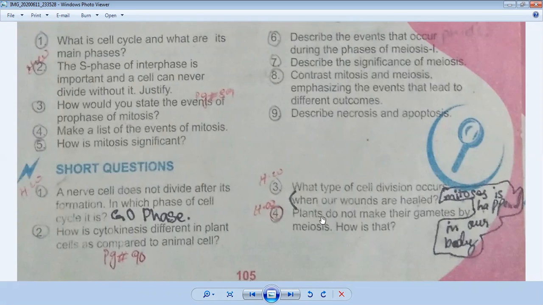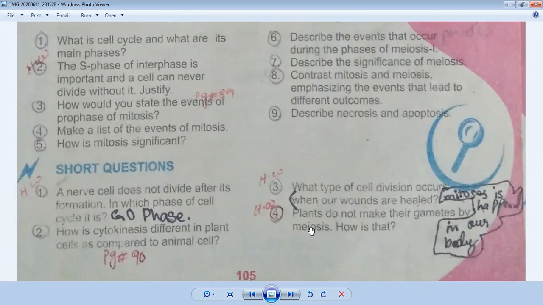Now question number 4. Plants do not make their gametes by meiosis. How is that? This is a very important question. We have discussed cytokinesis in plants and in animal cells. Then we discussed the four stages of mitosis: prophase, metaphase, anaphase, and telophase. But when we discuss meiosis, we have discussed the animal cell. In this question, why do plants not make their gametes by meiosis?